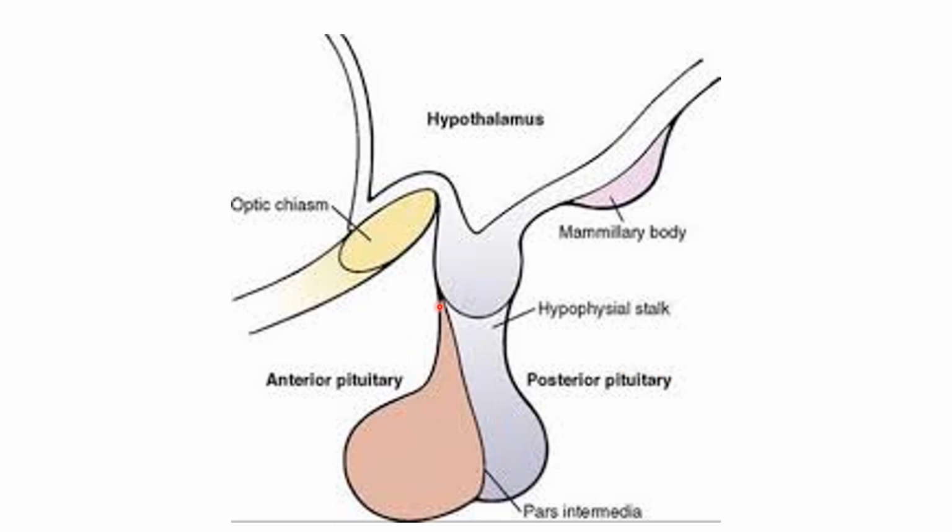In this picture, you can see the structure of the anterior and posterior pituitary and how they are different. This is the hypothalamus, and the pituitary lies very close to it, and it is divided into two parts, the anterior and the posterior pituitary.